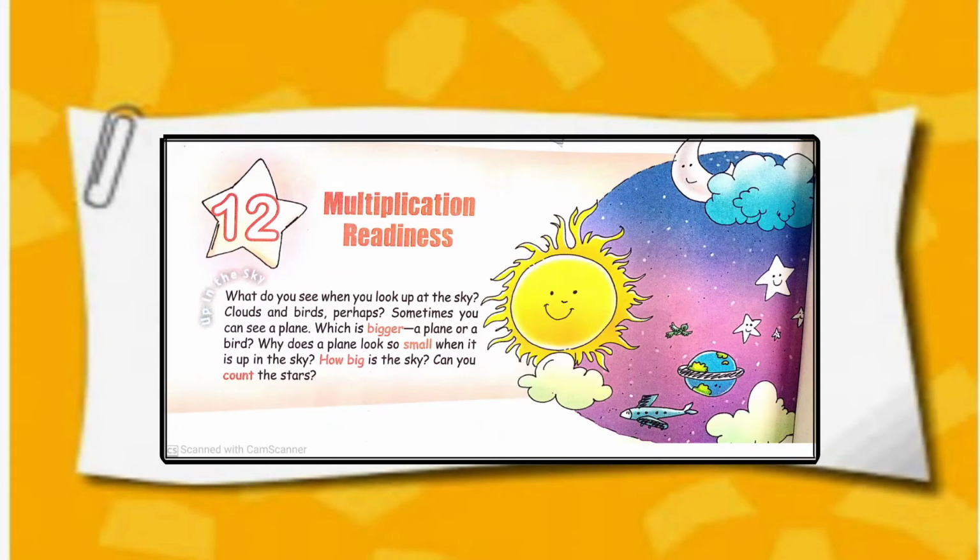My dear students, our current chapter is chapter number 12, Multiplication Readiness. Today, we are going to complete the chapter. I already have sent you the PDF of chapter number 12, Multiplication Readiness. So, I hope you all have completed that chapter in your fair book. So, today first we will make revision and after that we will learn new exercise.